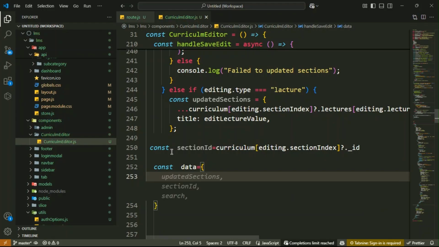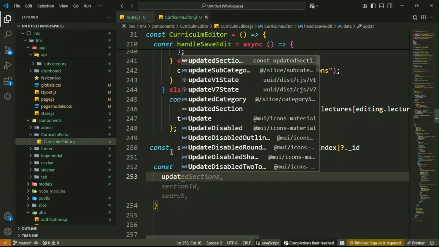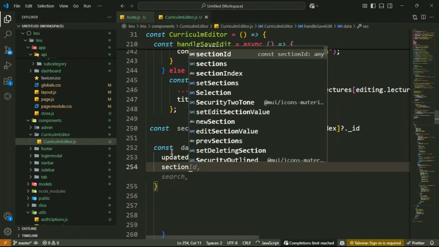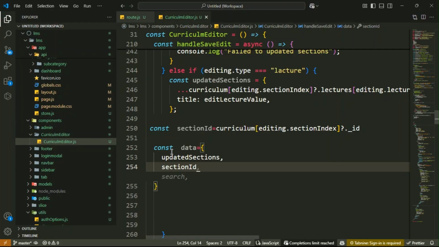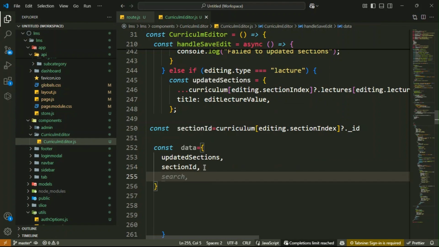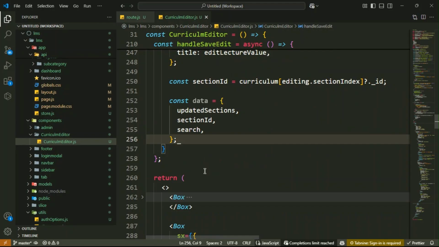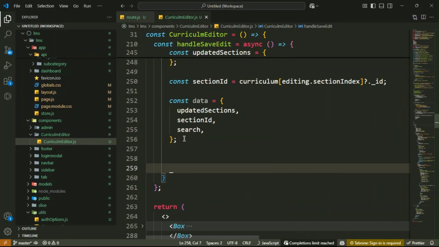Data equals, then inside an object, that is updated sections. Here write the updated sections, then section ID. Here you need to write the section ID. This section ID we will send to the server side. Then here you have your curriculum ID, that is search. Got it? Here you have to prepare your data. Then this is your data.